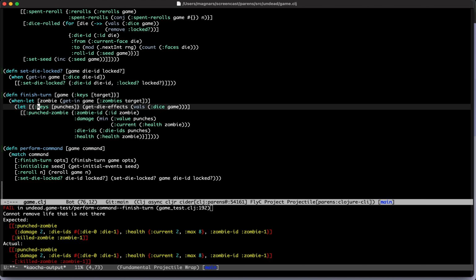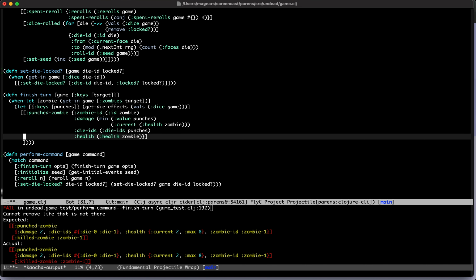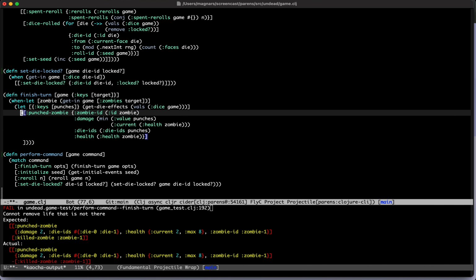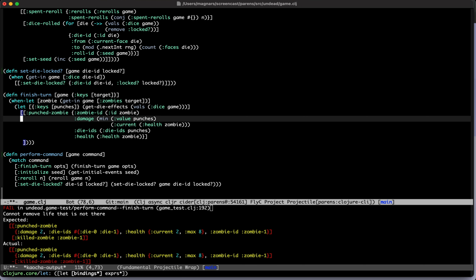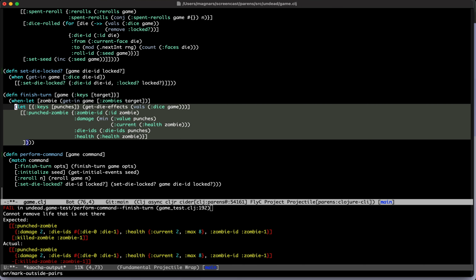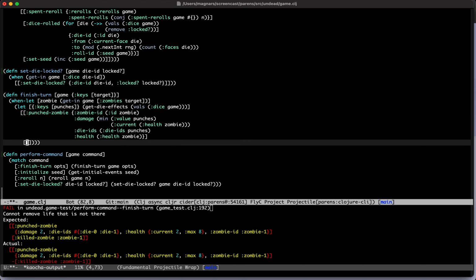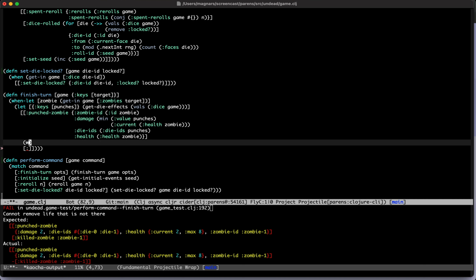That's very good. Okay, so then I need to go here, because this is the finish turn function. Should this have all these features? Shouldn't finish turn delegate somewhere for this? I'm not sure. You can put it in there right now, but I see what you're getting at, but this is still about punching. Eventually this stuff will get out of here, and more stuff will come into finish turn. Yeah, that's true.